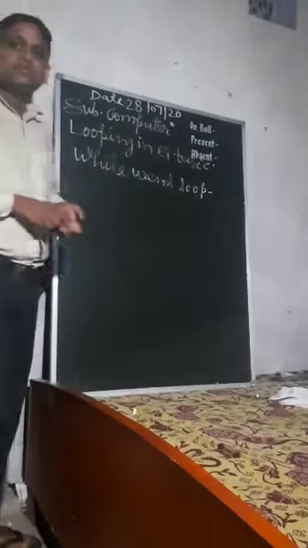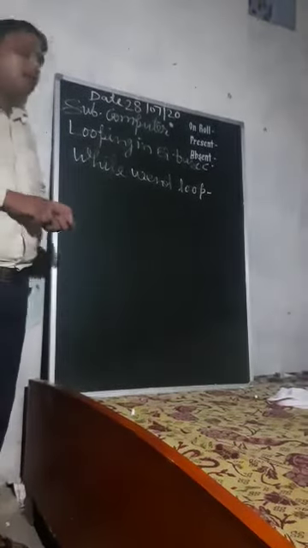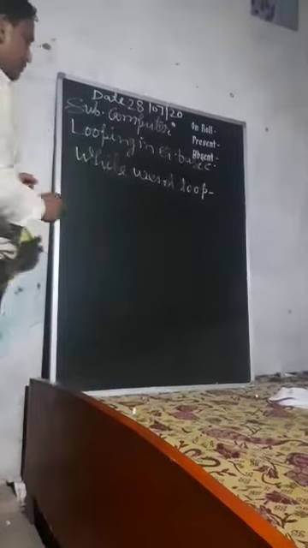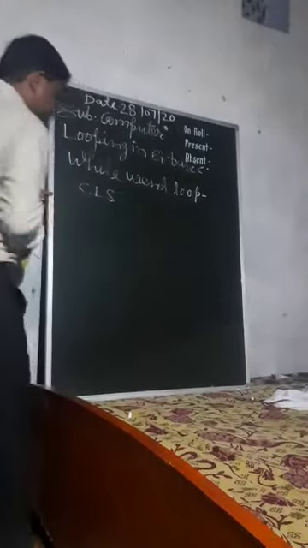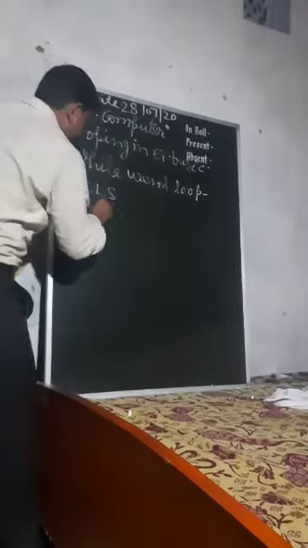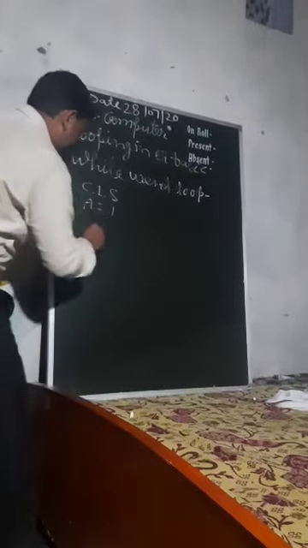Listen, I am going to give one example of the while wend loop. CLS. A equal to 1.